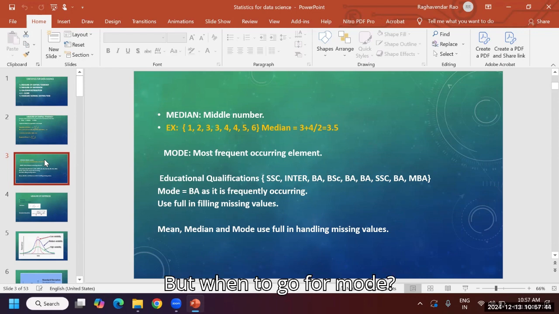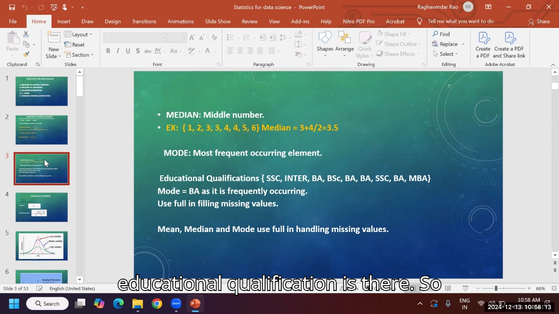But when to go for mode? What is the purpose of mode? Why we take repetition is that it is not for numerical values, it is for categorical variables. Suppose I have taken data from a survey group. In that survey, educational qualification is there.